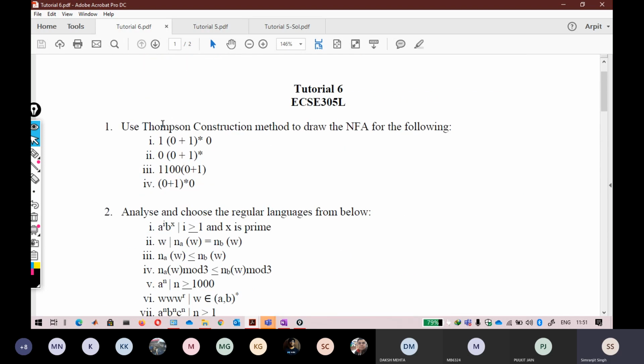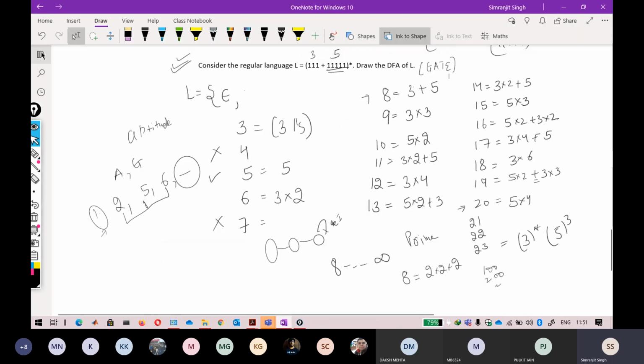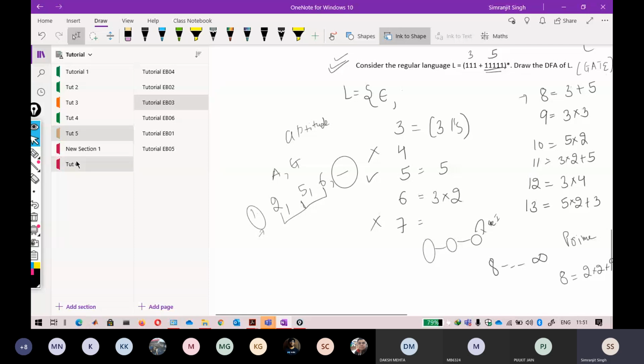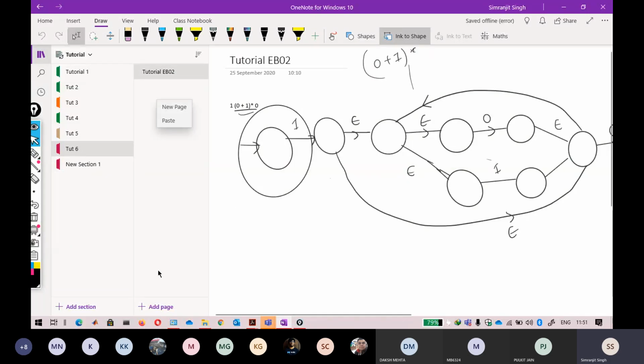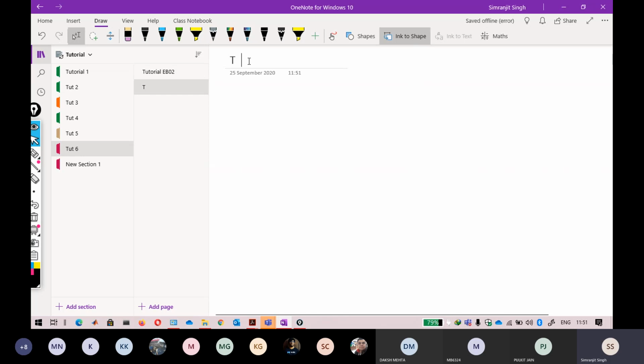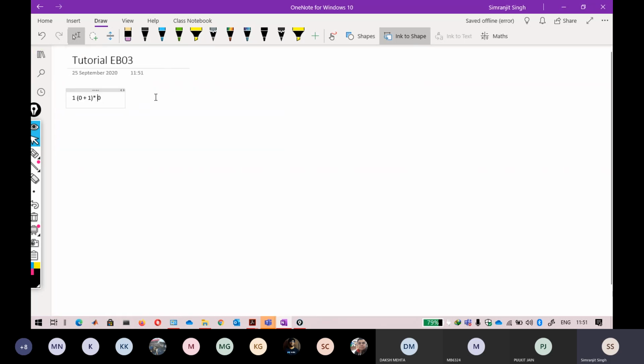So Thomson construction method, if anyone remembers it, just refine your concept and take out the automata that correspond to this Thomson construction method, and please draw it. Just for the refreshing of the concept, I'm doing it. I don't think the Thomson method is a very difficult one, if you keep in mind what the possible automata are for a particular regular expression. For 0 plus 1, it looked like this. This is 0, this is 1, and something like this.